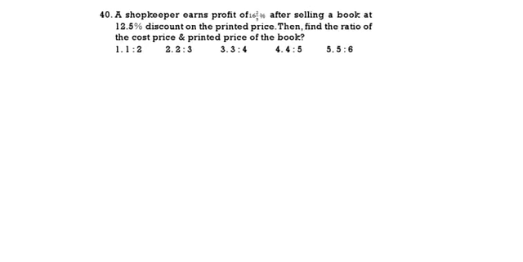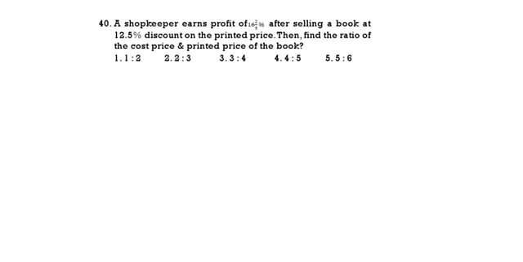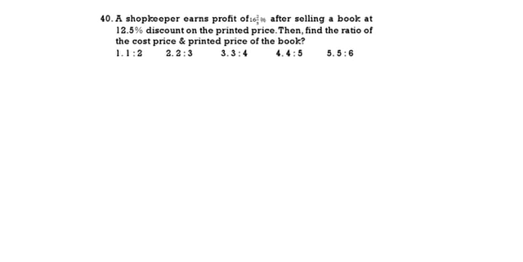A shopkeeper earns a profit of 16 2/3% after selling a book at a 12.5% discount on the printed price. Find the ratio of the cost price and printed price.